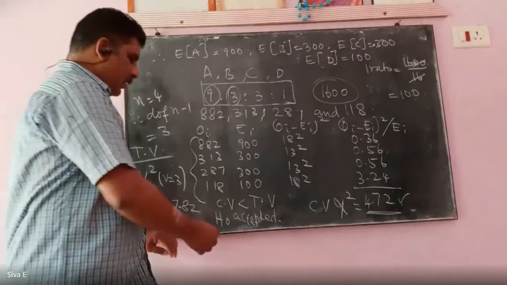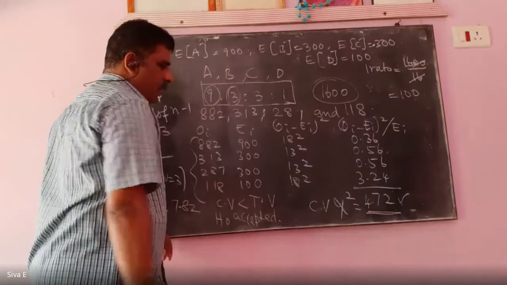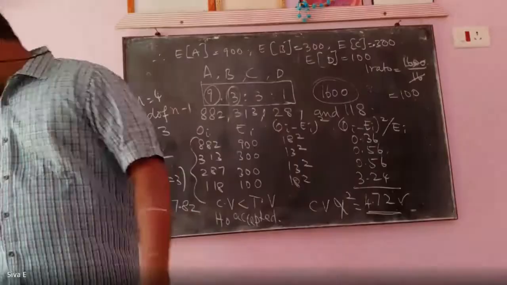So finally, you have to write that H naught is accepted. After that, the experimental data support the theory.